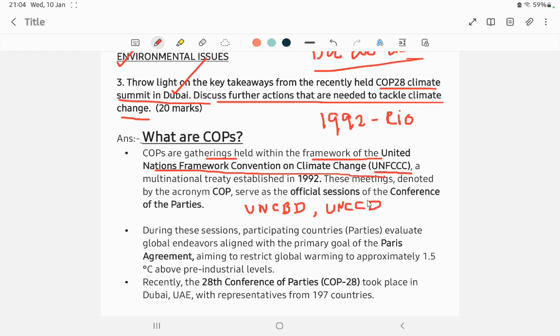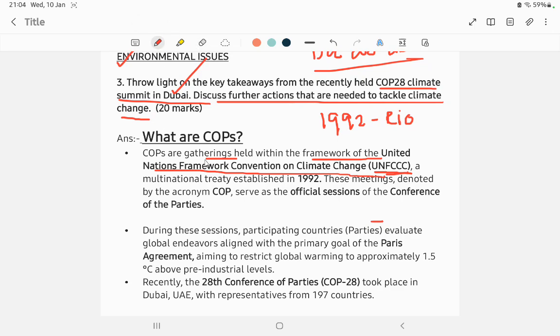The framework convention on climate change, biological diversity and combating desertification, these three came through the Rio Summit. So COP is the Conference of Parties.